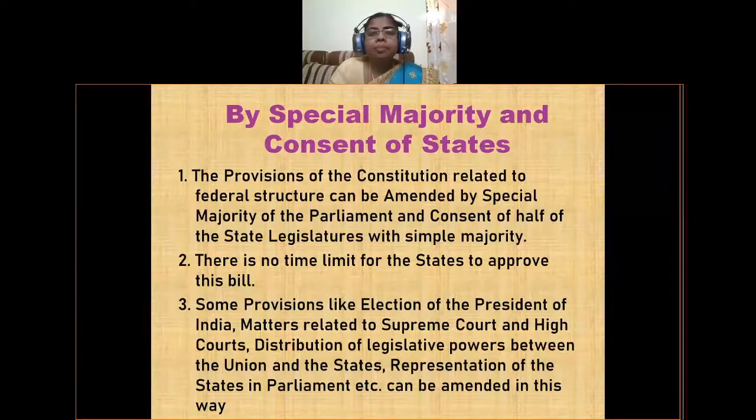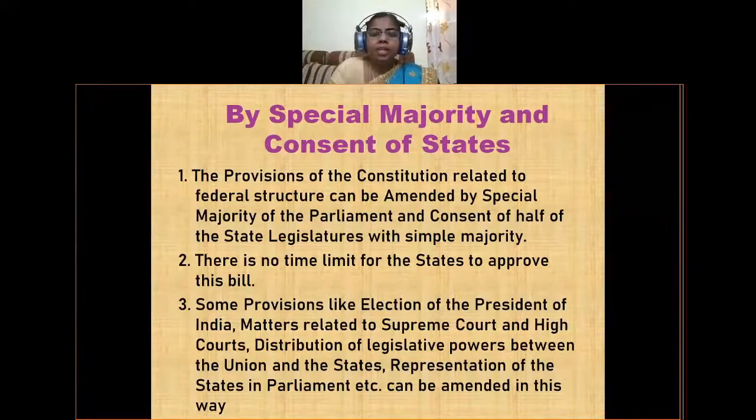That means the union list can be reduced or increased, or the state list and concurrent list can be increased or decreased. The items or the subjects can be increased or decreased by this method of constitutional amendment. Next, representation of the states in parliament. The states are not represented equally in the parliament houses.